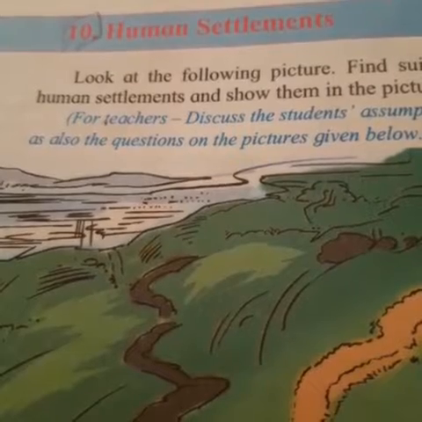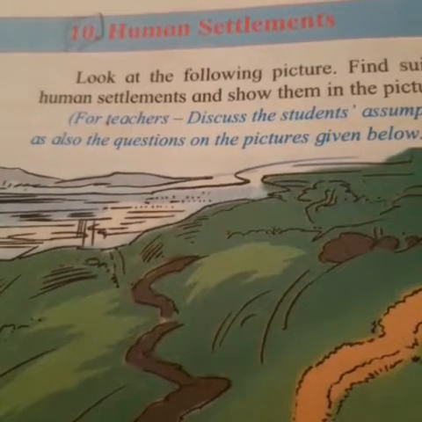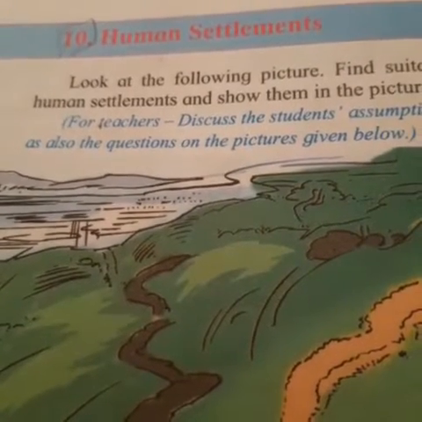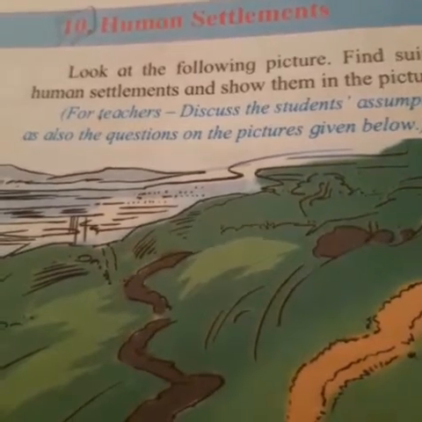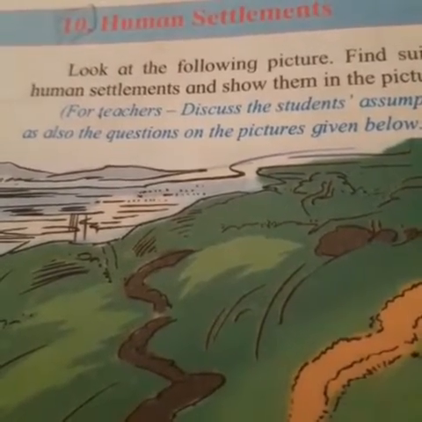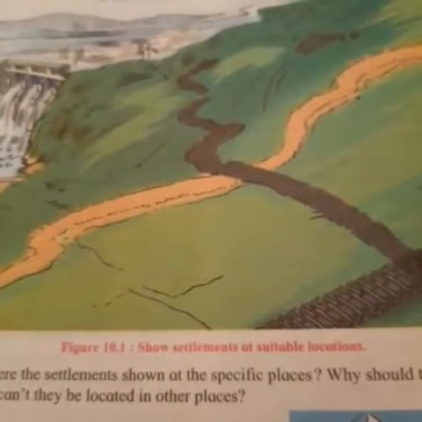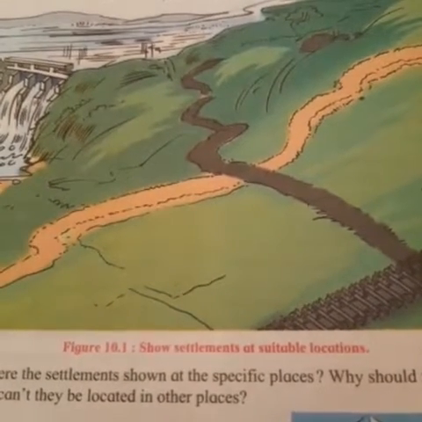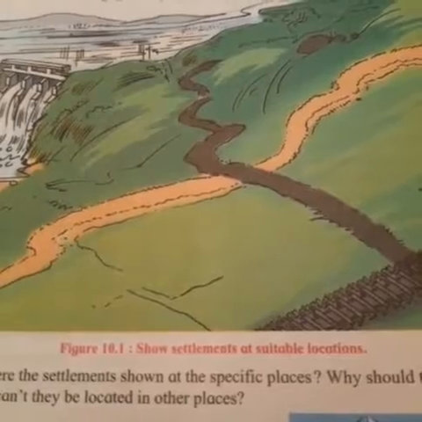Today I'll be teaching for standard 7th, Geography chapter number 10, Human Settlement. Now they have given the figure 10.1. It is showing the settlement at suitable location.